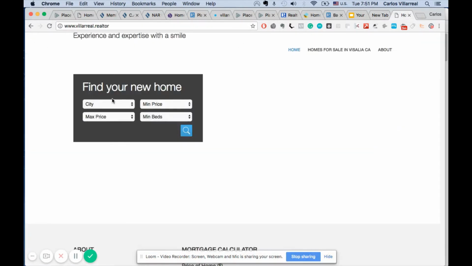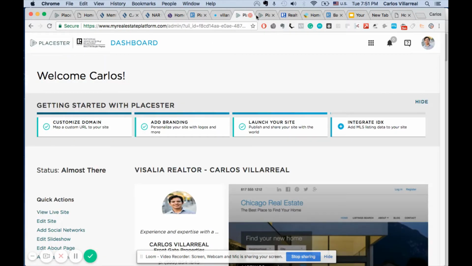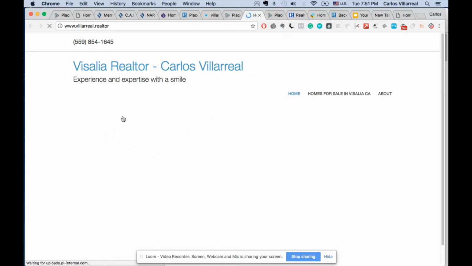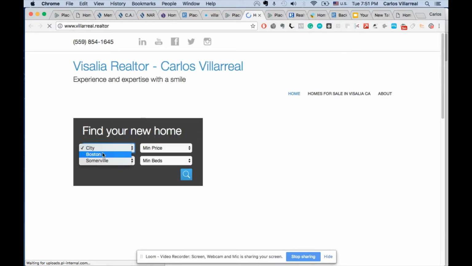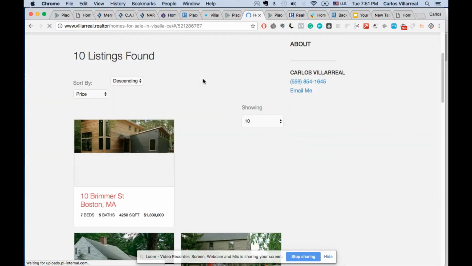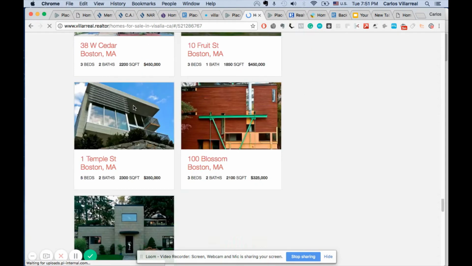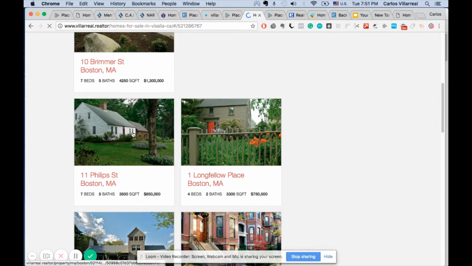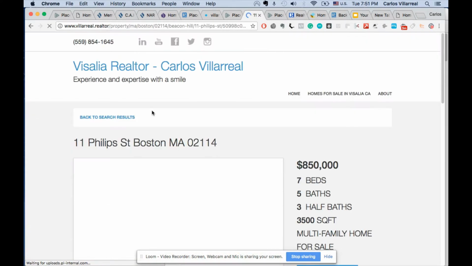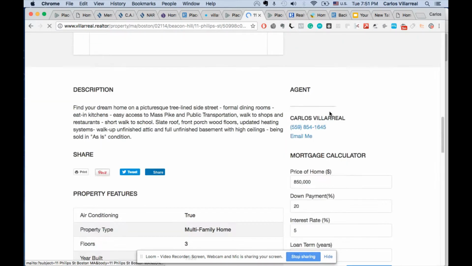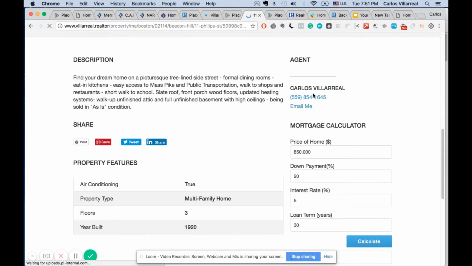Now if I go to my website right here, let's go to view live site. So when people come and they type the city, they can hit search, and depending on what city you live in, it's going to show all the listings up right here. Now the good thing about having it come up on this website is when people click on the listing, and if they want to contact you, your information is already right there. So there's your phone number. If they click it on their phone, it's going to call. They can email you.